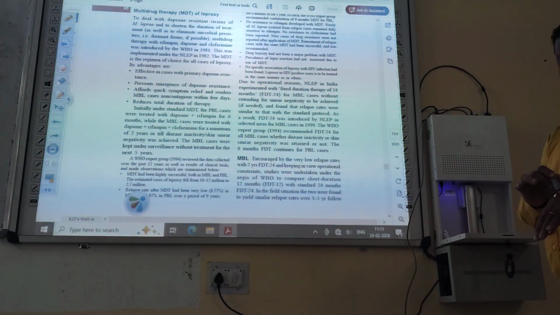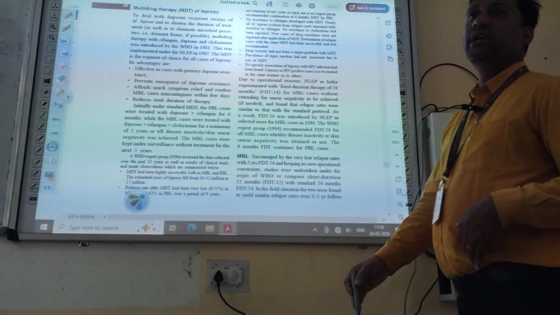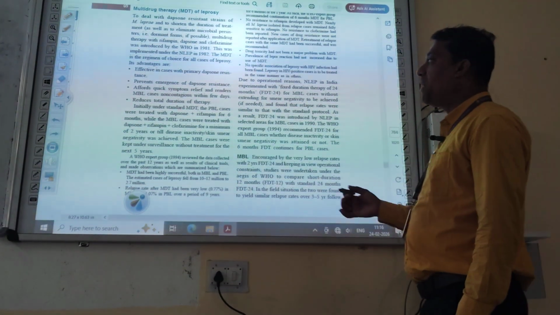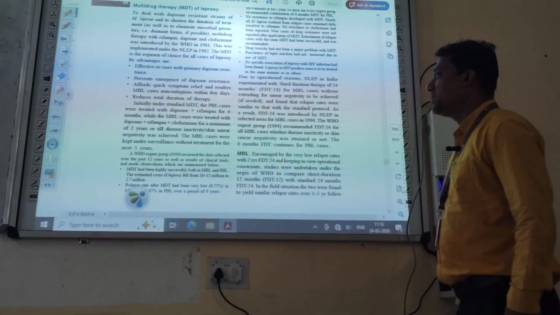Okay, the skin smear test is there. Up to it will show the negative test. You have to take the 3 combined drugs, that is known as dapsone, rifampin plus clofazimine.